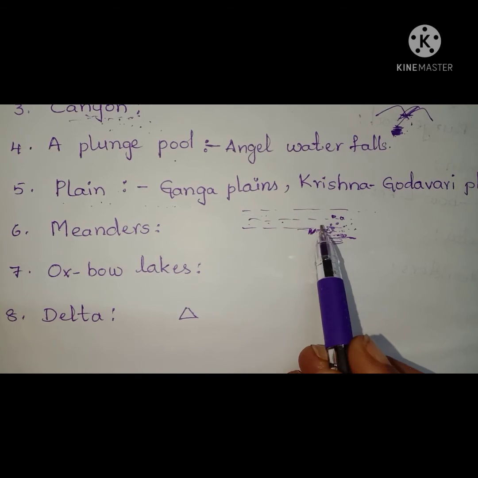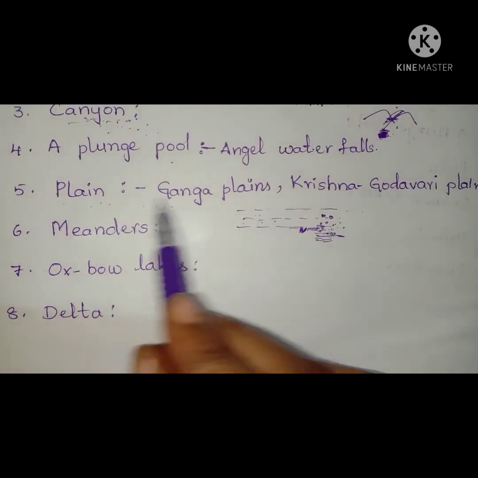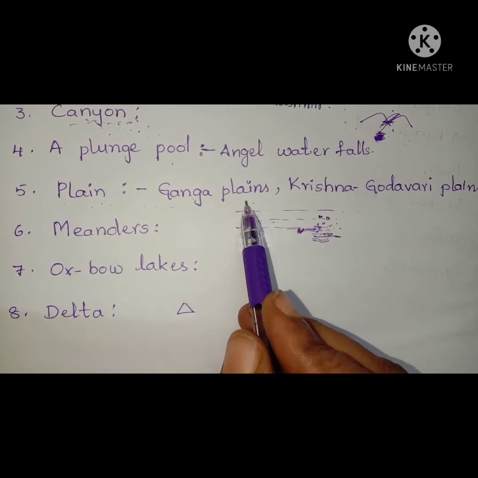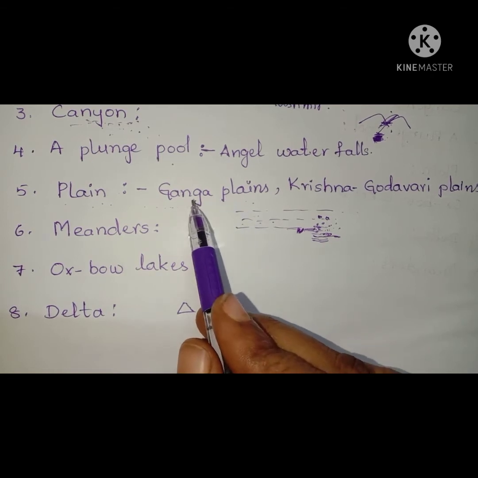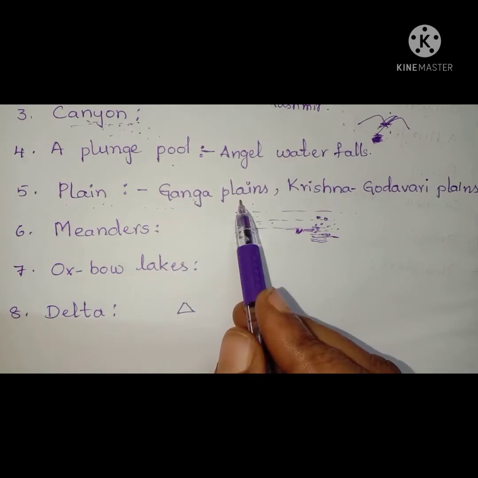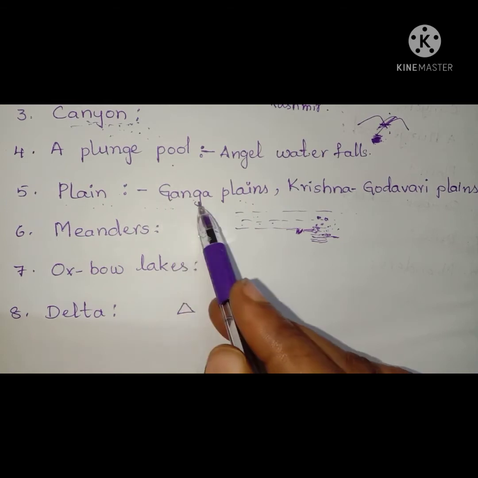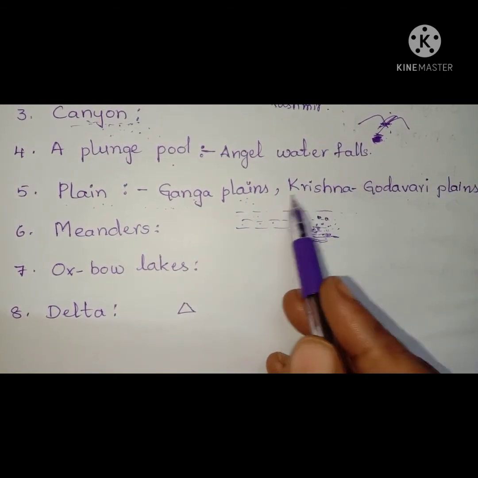Where the silt is deposited, these fertile plains are formed. These are also called fertile floodplains. This is how vast plains like the Ganga plains and the Krishna Godavari plains are formed.